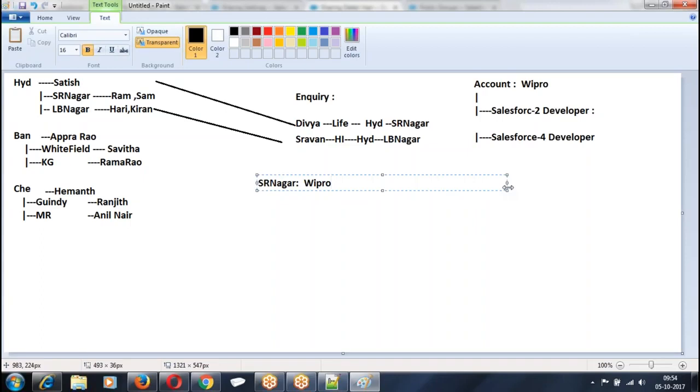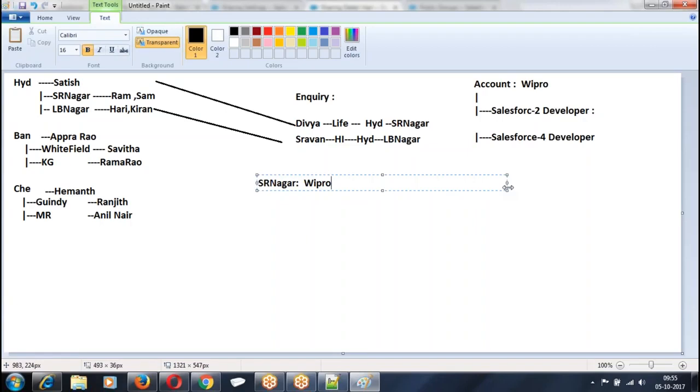When an account record is added to this territory, the members of this territory can perform what? You can see, okay, can you modify? Can you delete? Can you transfer? What can you perform on the records of this territory? You are dividing the data based on the territory, adding the users to the territory, adding the data to the territory. The members of this territory, what they can do on this data of this territory?